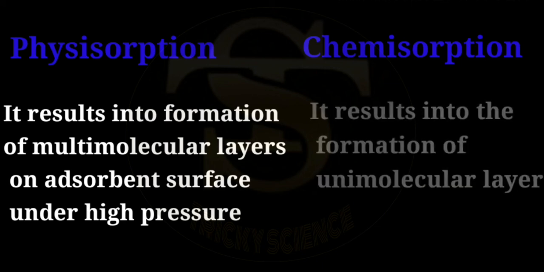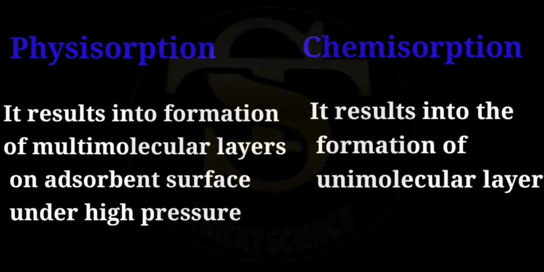In chemical adsorption, chemical bond is formed in molecules that come in direct contact with the surface of adsorbent. Hence, only a unimolecular layer is formed in chemical adsorption. Therefore, multimolecular layers are formed in physical adsorption, but only a unimolecular layer is formed in chemical adsorption.